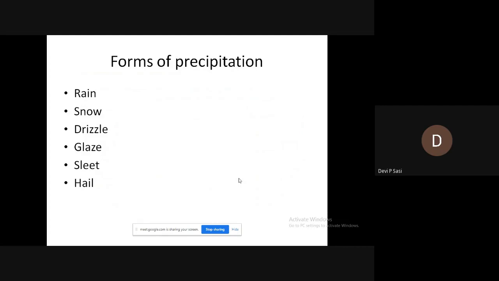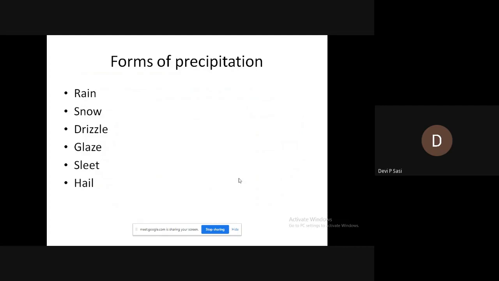Next is drizzle. The third form is drizzle. If the rain droplets have a size less than 0.5 mm, it is called a drizzle, and also the intensity should be less than 1 mm per hour.